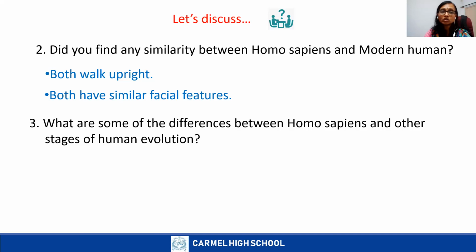They created a language of symbols to share information with others. Then they lived in larger groups and helped each other. They became the most successful group of living beings on the earth. So in all these stages, Homo sapiens were the most successful group. They learned how to grow crops and build houses using stones and wood.